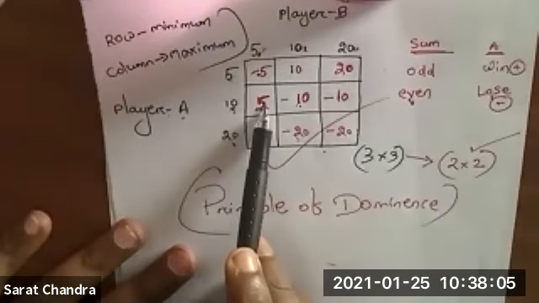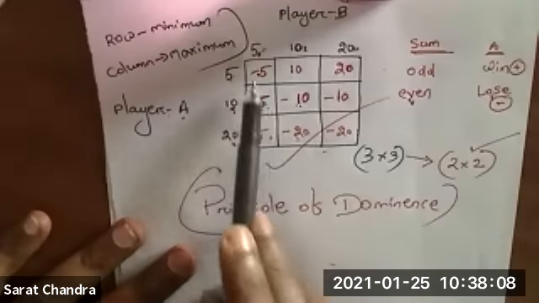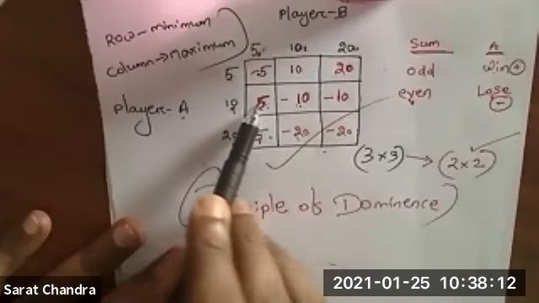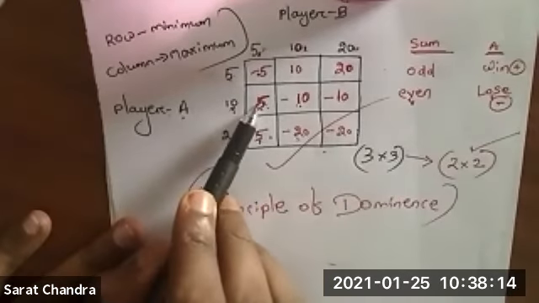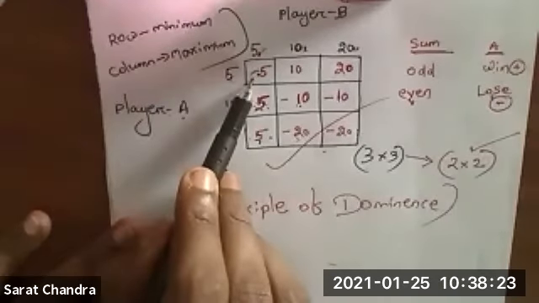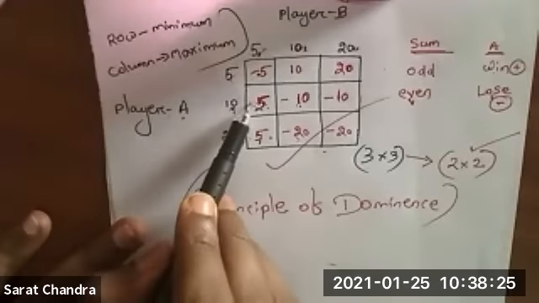We will compare row 2 with row 1 and row 3. Now, so row 2, here 5. If I compare row 2 and row 1, the value is 5, here -5. So 5 is not less than -5. So the condition is not satisfied between row 2 and row 1.